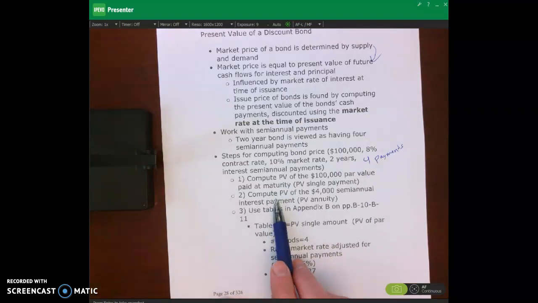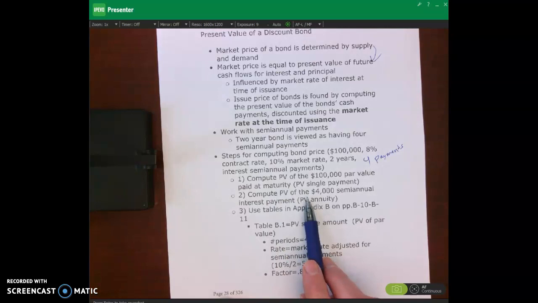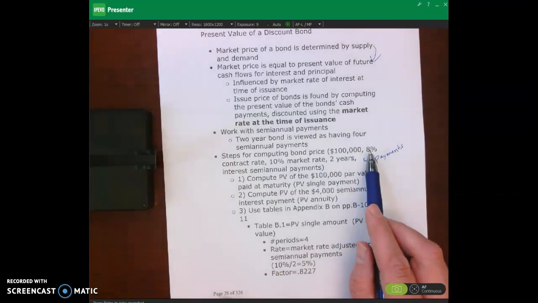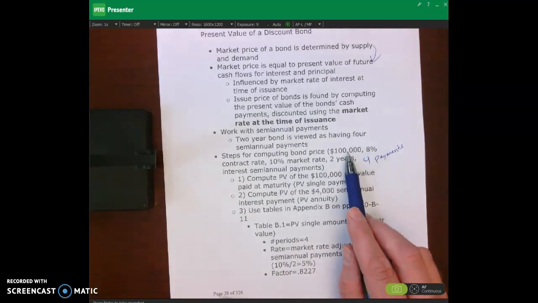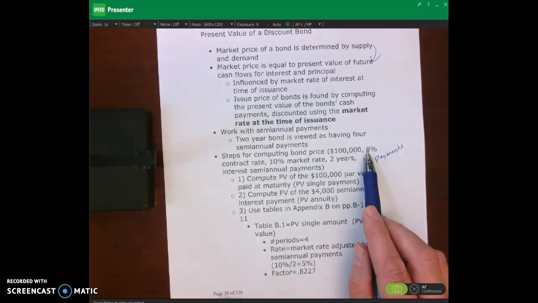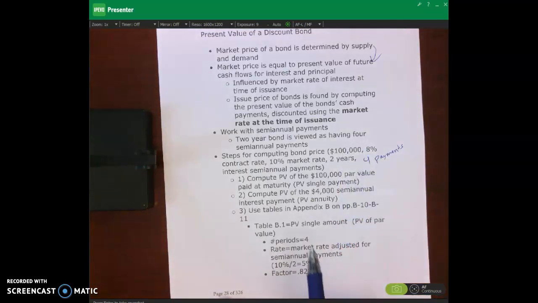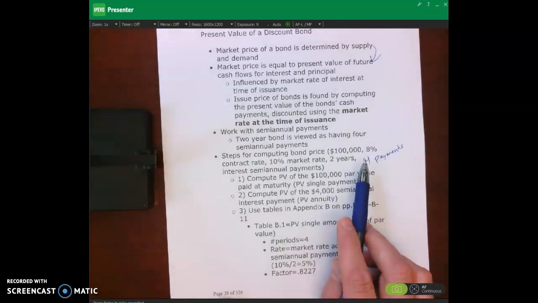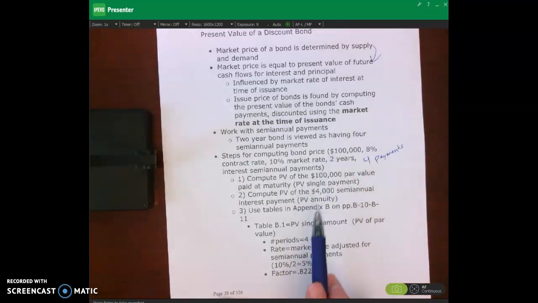So the first step is we have to calculate the present value of the par. And then the second is we have to calculate what our interest payments will be. What are our interest payments to our bondholders? Remember, it's always par value times contract rate. Here's the par. The contract is 8%, but remember it's semi-annual. So that means we take the par value times 4%, and then that gives us 4,000.